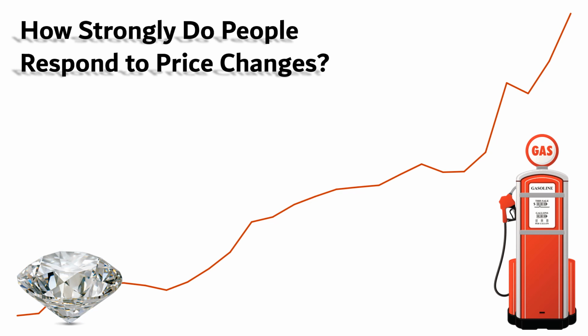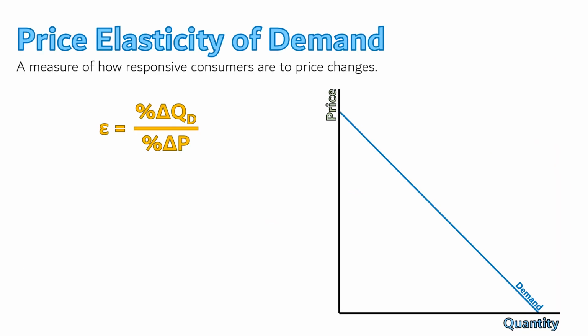But when the price of gasoline spikes up, people usually respond with a lot of anger because they don't have many alternatives, nor the option to forego it altogether. Higher prices for gasoline mean people will buy less, but not a lot less. This feature of demand is what we call price elasticity, which is a measure of how responsive consumers are to price changes. We can express this idea pretty simply with an equation.